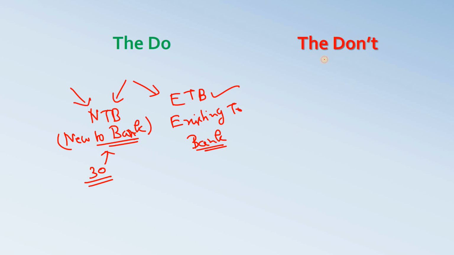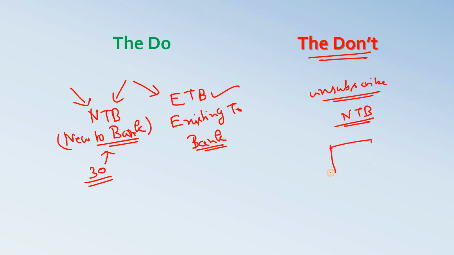And as part of the don't, I will suggest that you don't unsubscribe your email if you are an NTB customer. Okay, why? Because any marketing email we send has a link at the bottom of the email where you can opt to unsubscribe from any kind of marketing or promotional email.